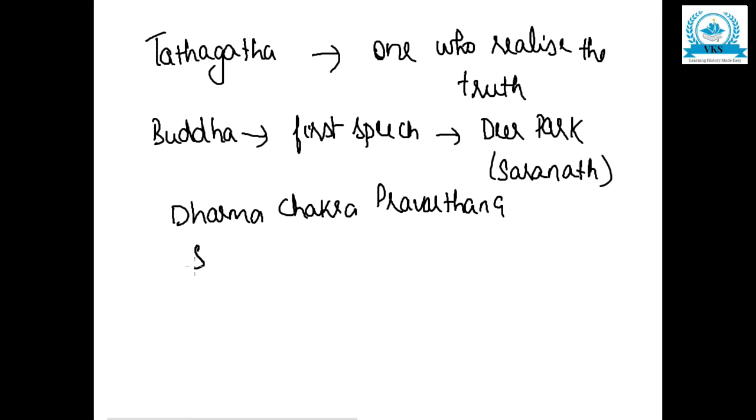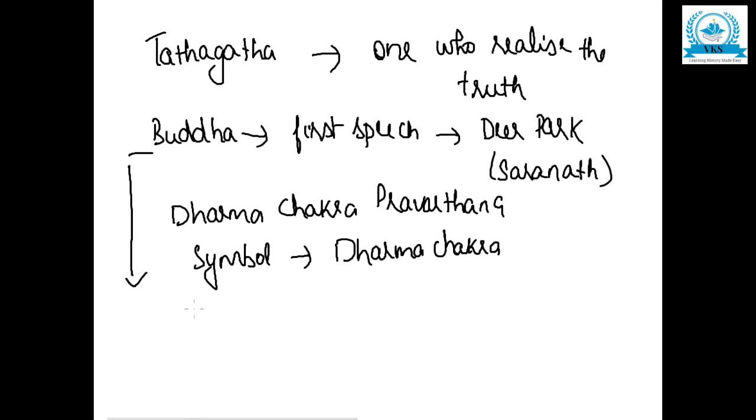The symbol of Buddhism, like every religion has a symbol, the symbol of Buddhism is Dharma Chakra. Now, people were so much attracted to Buddhism because of the simplicity and the personality of Gautama Buddha. The simplicity and personality of Gautama Buddha attracted people towards Buddhism.